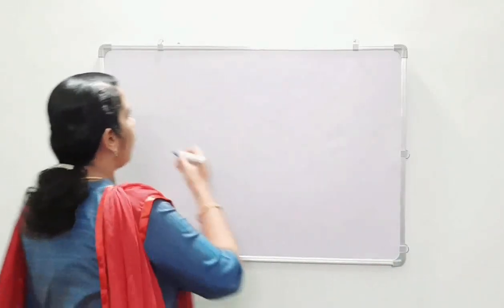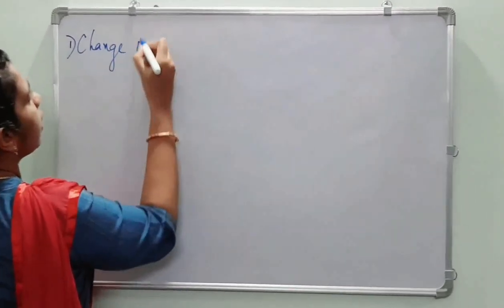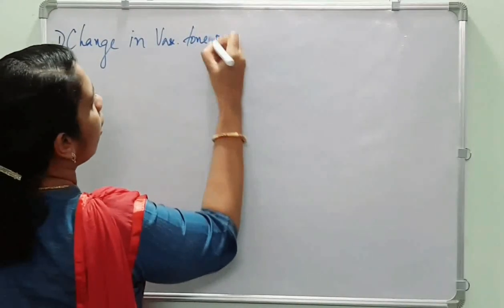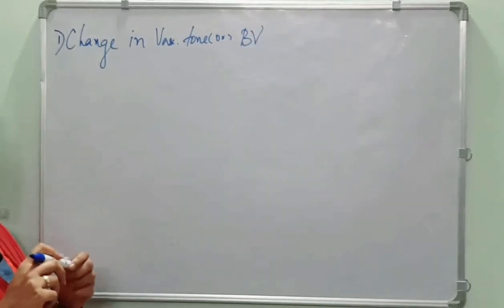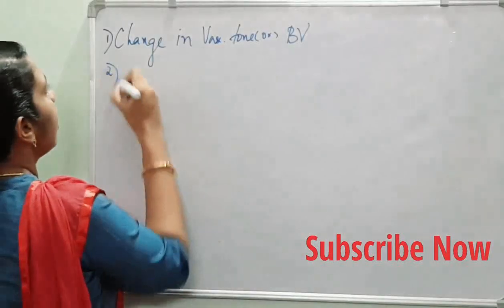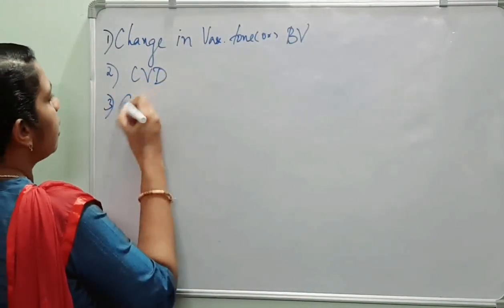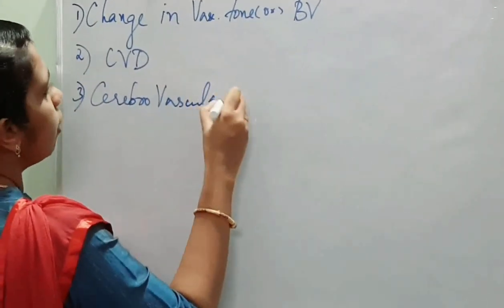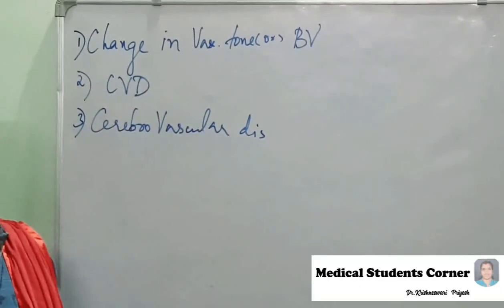First is when there is change in vascular tone or blood volume.